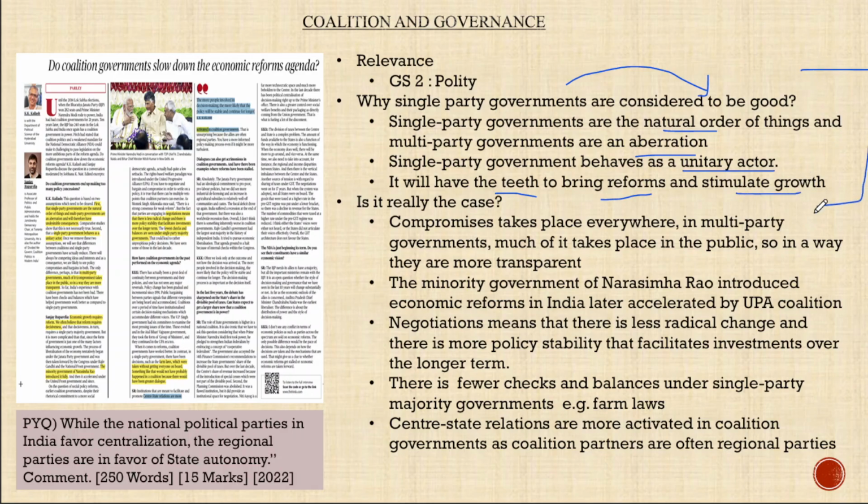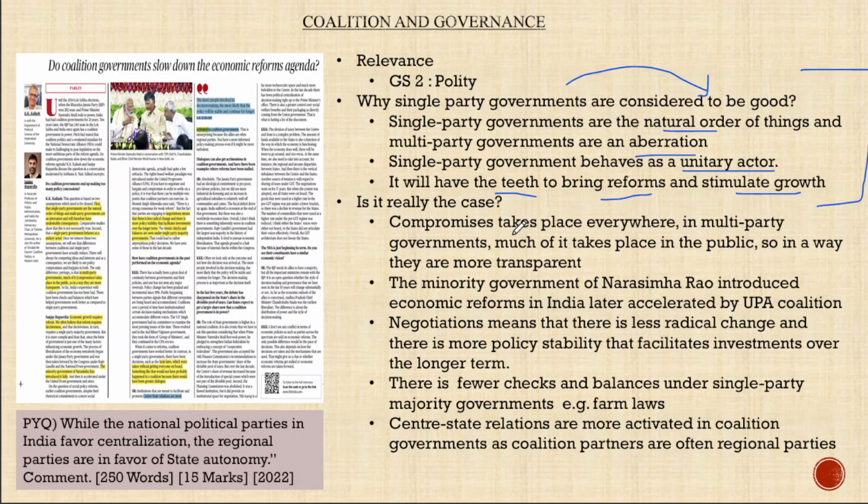So you might have seen the shooting up of the stock market when the exit polls were announced, which predicted that the BJP-led coalition is getting 400 plus seats. And when they got 240 seats, the stock markets crashed. So the market behaves with this assumption that single party governments have the teeth to bring reforms and can stimulate growth. But what is the reality? And that is what we are going to discuss as the core of this article.